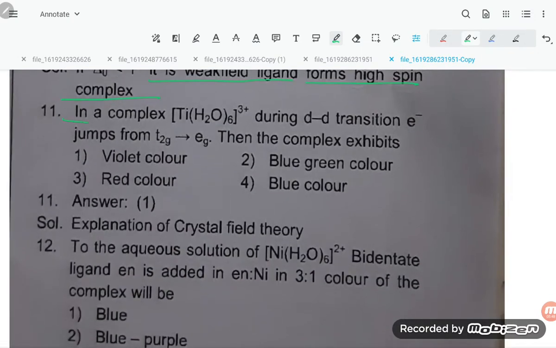Now in the complex [Ti(H2O)6]3+, during d-d transition, an electron jumps from t2g to eg, and the complex exhibits violet color. You can read the crystal field theory explanation and you will be able to understand. Hexaaqua titanium(III) ion is violet in color.